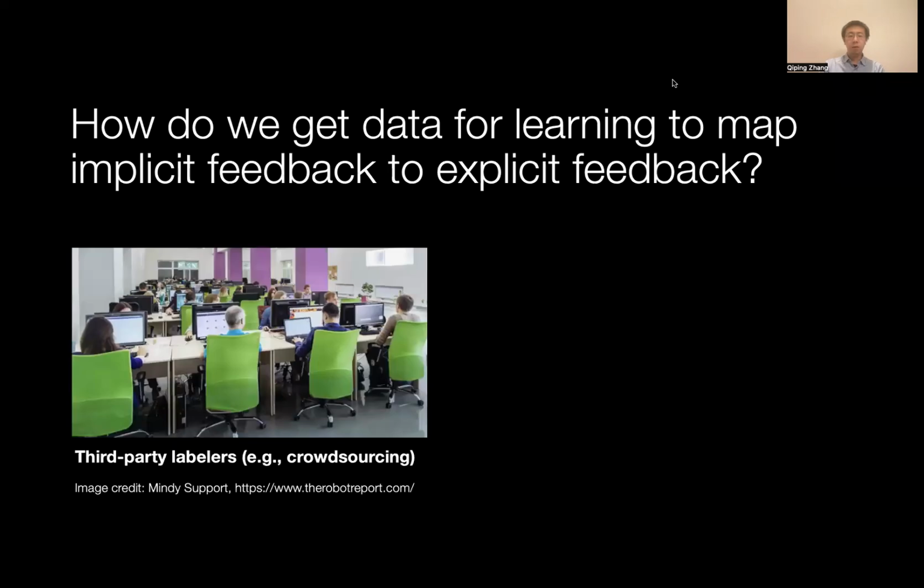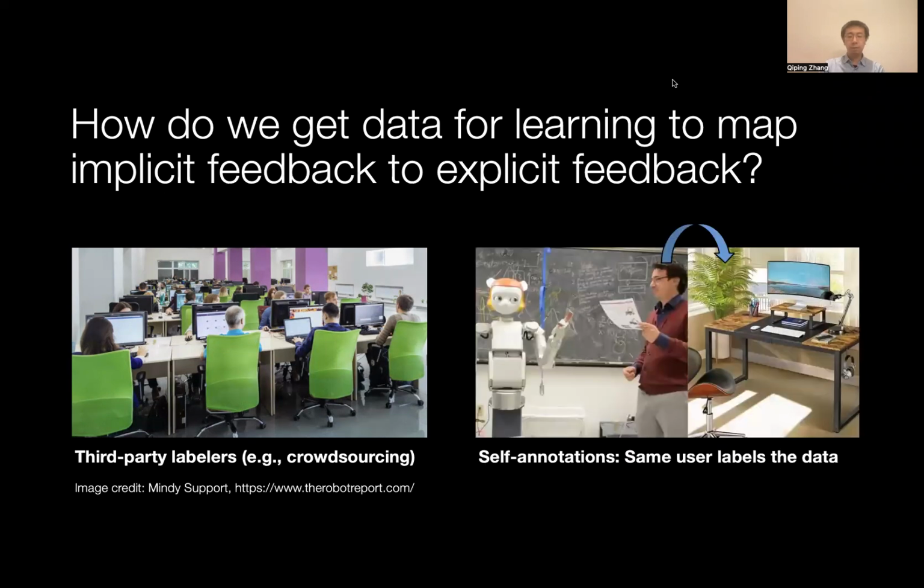One common approach is to perform third-party annotations via crowdsourcing. However, we may wonder, what if the annotators are wrong, since they cannot read the mind of the interactants? Instead, we investigated self-annotation methods to align implicit and explicit human feedback by asking the same user who just interacted with the robot who labels data.